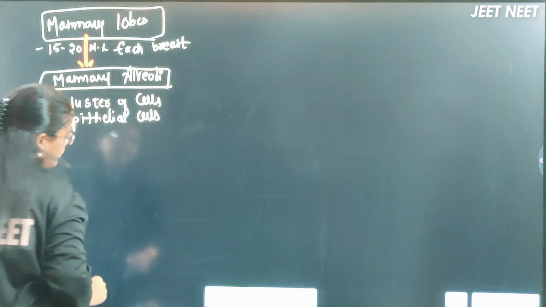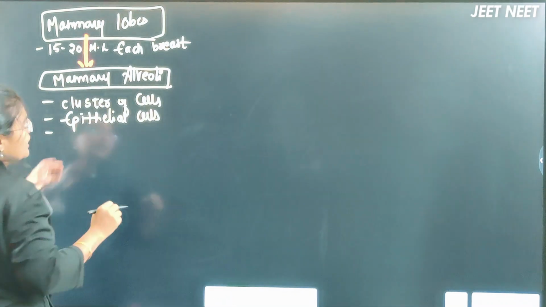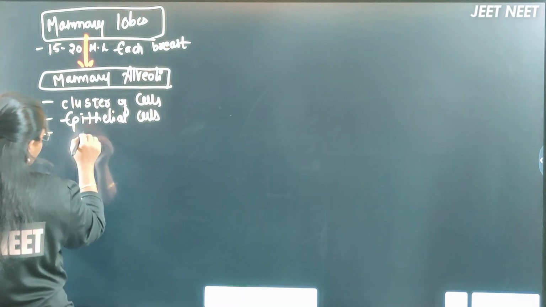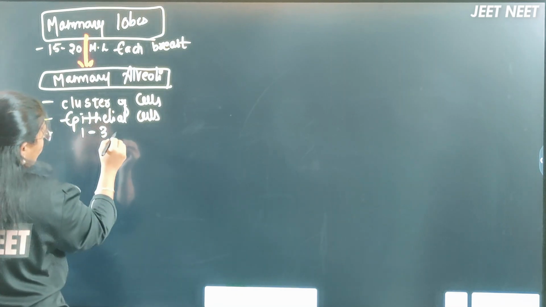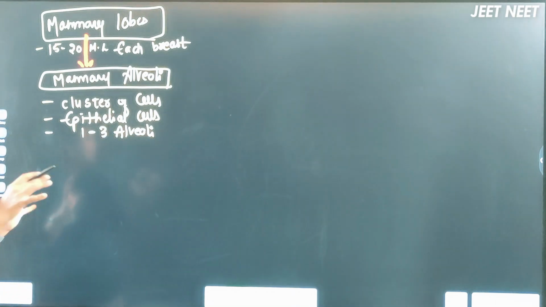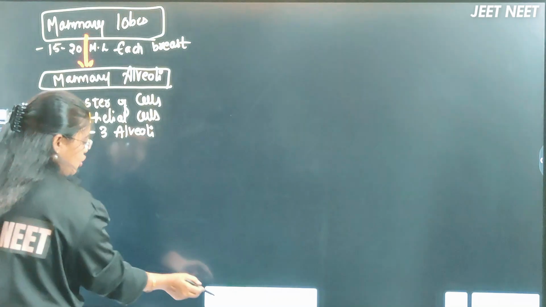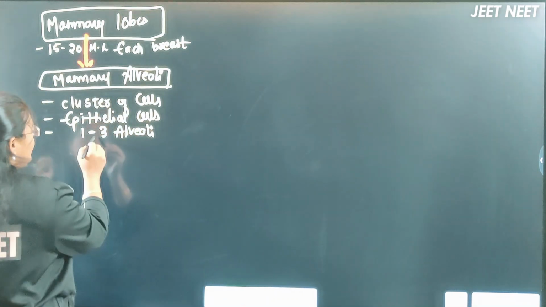Mammary alveoli. Okay, these mammary alveoli are present in each lobe actually. In each lobe, 1 to 3 alveoli will be present, right? 1 to 3 alveoli will be present in each lobe here. Okay, after this mammary lobe, inside the mammary lobe, the mammary alveoli will be present.